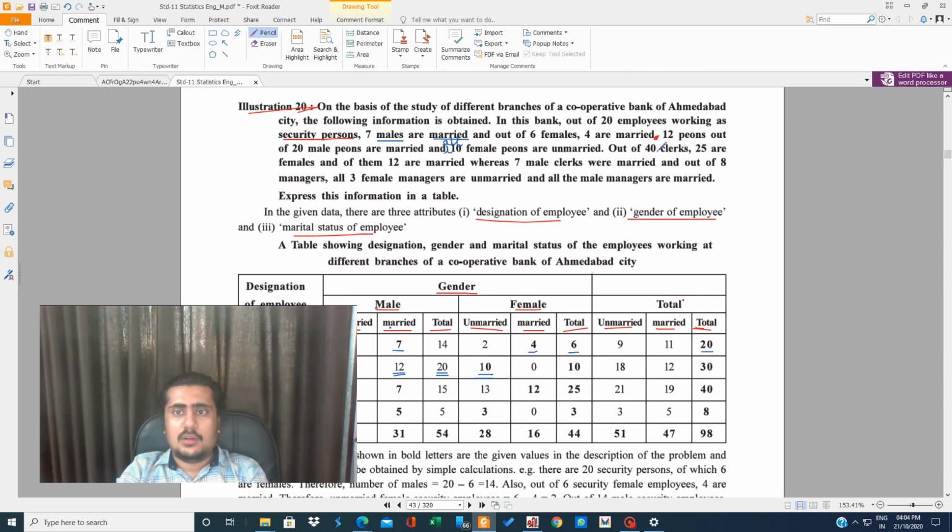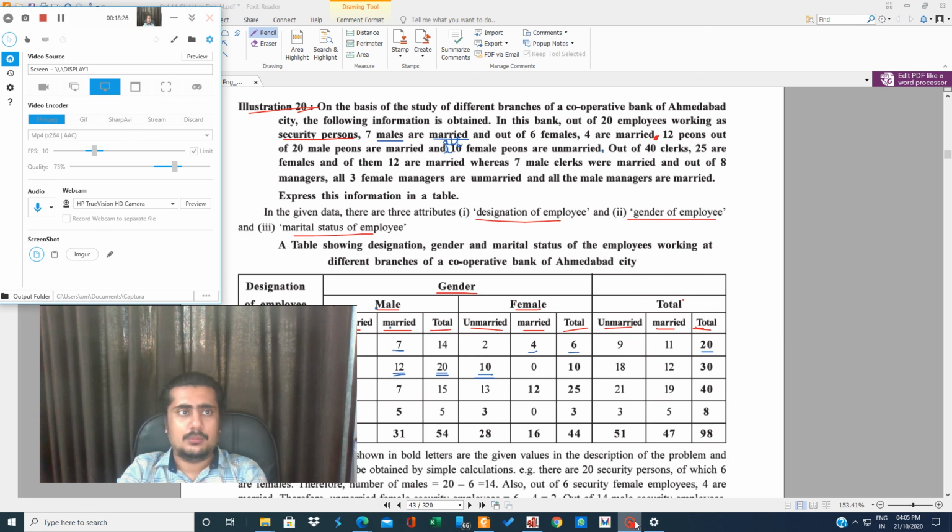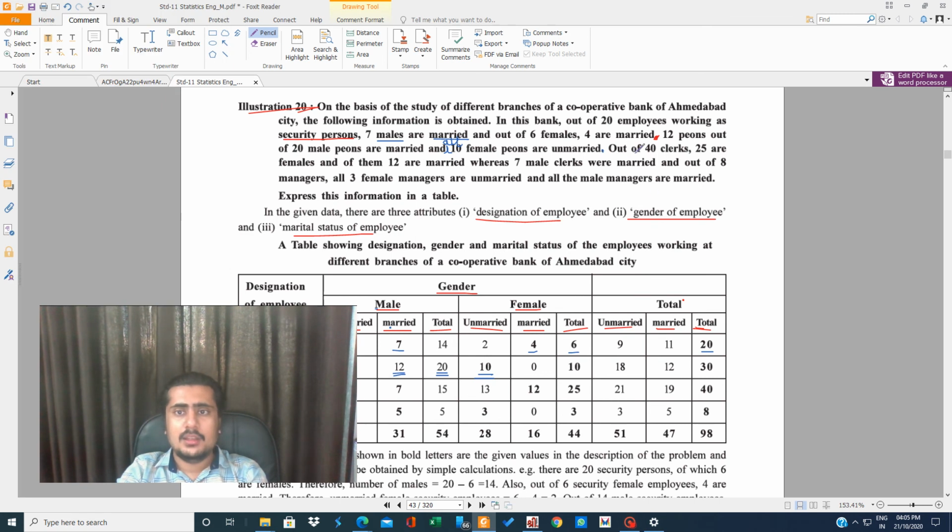Out of 40 clerks, now they came to the clerks. Now the topic is the clerk. Out of 40 clerks, so total how many clerks are there? Sir, it is 40 clerks. Out of 40 clerks, 25 are females. So out of 40, 25 are females. Just check where I am writing. Out of 40 clerks, 25 are females, and of them 12 are married.